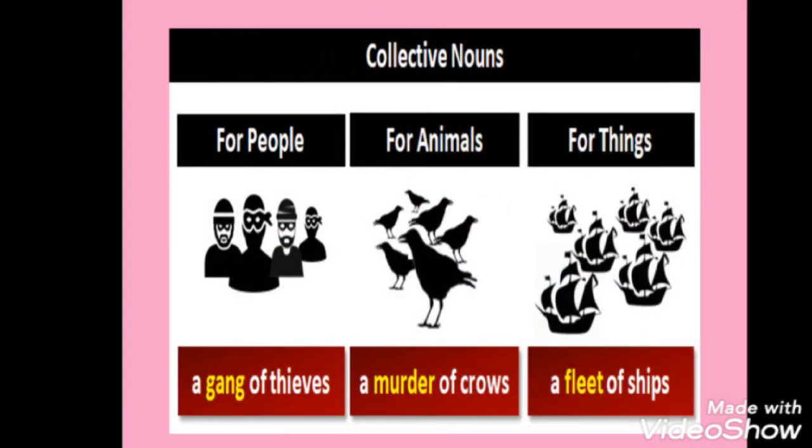Example, a gang of thieves. Gang is the name of a group. A murder of crows, a fleet of ships. These are collective nouns.